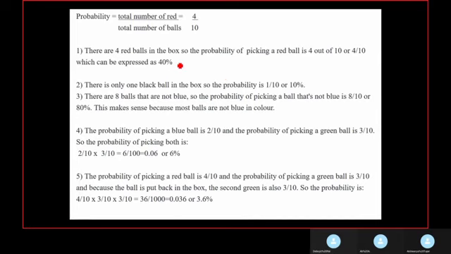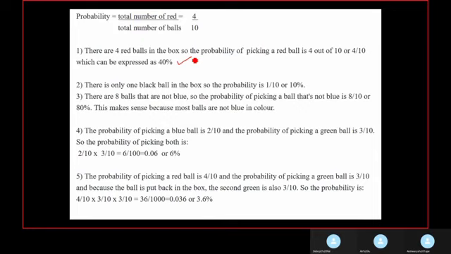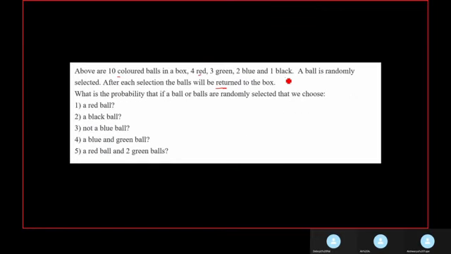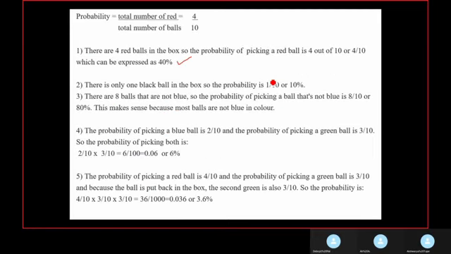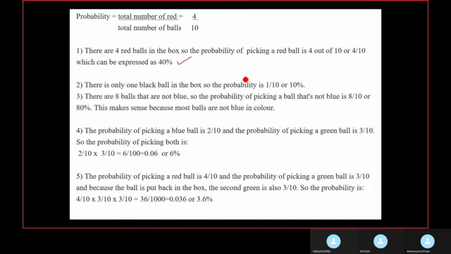4 by 10, that is 40% chance of it being a red ball. Then the question is a black ball. For a black ball, we only have 1 black ball, so 1 by 10 would be the probability. Not a blue ball: we have 2 blue balls and the total number of balls is 10. So 10 minus 2, that is 8. So the probability of it not being a blue ball will be 8 by 10, that is 80%.